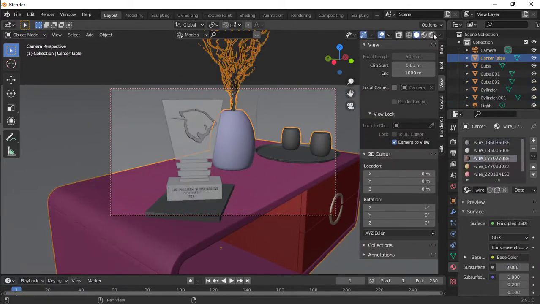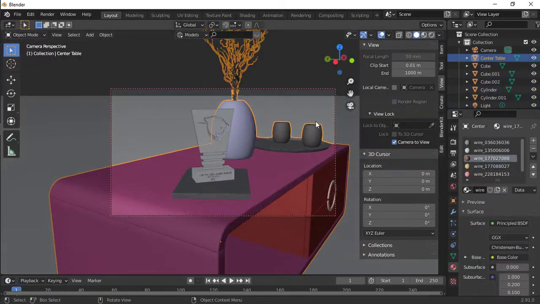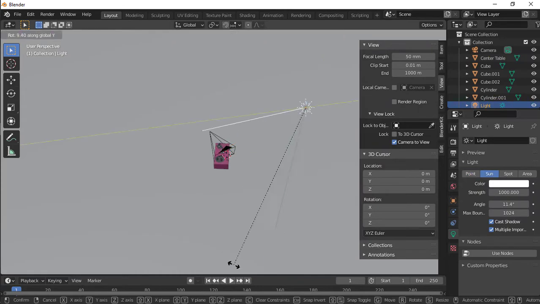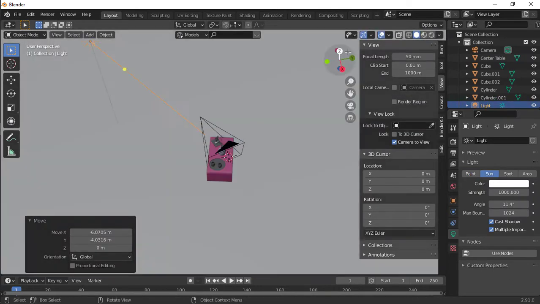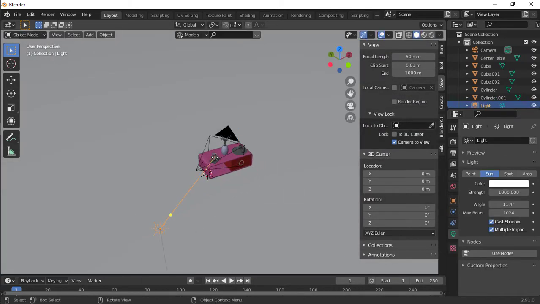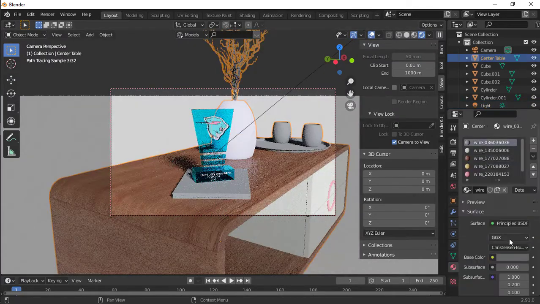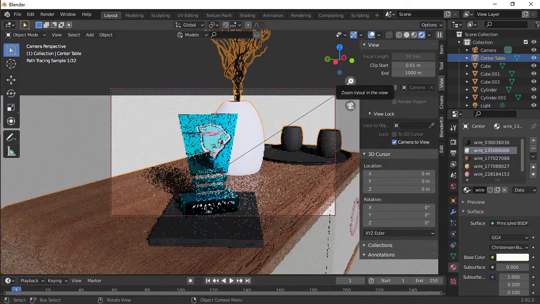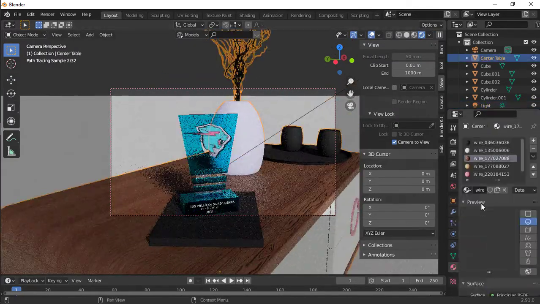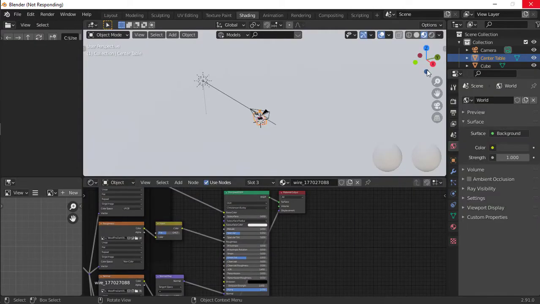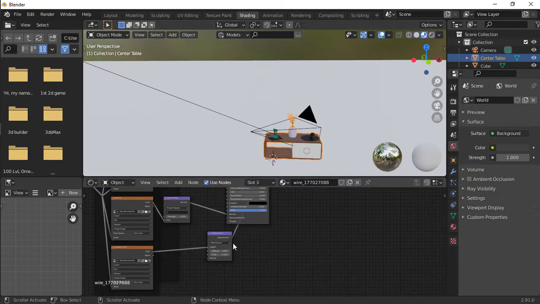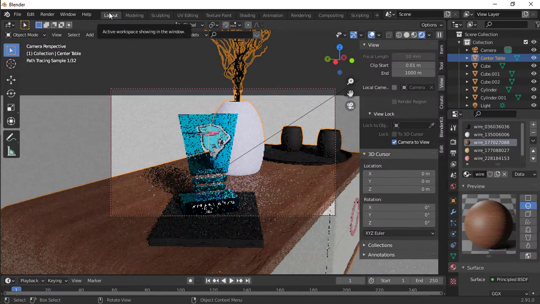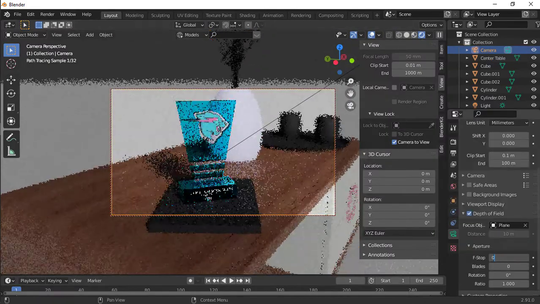Okay, so I'm going to be adding this table I got from a site where they sell 3D models and all that stuff. Now it's time for the perfect lighting of the scene. So I'm going to be using a sun lamp and positioning it directly on that object. Increase the brightness a little bit, change the color to black, and it's looking pretty good. I'm going to be decreasing the displacement of that wood texture there, so it's actually looking pretty good.